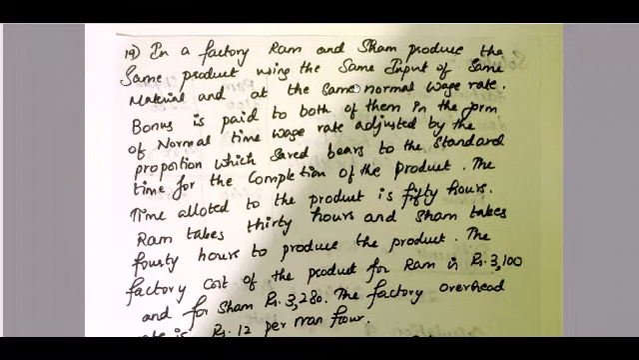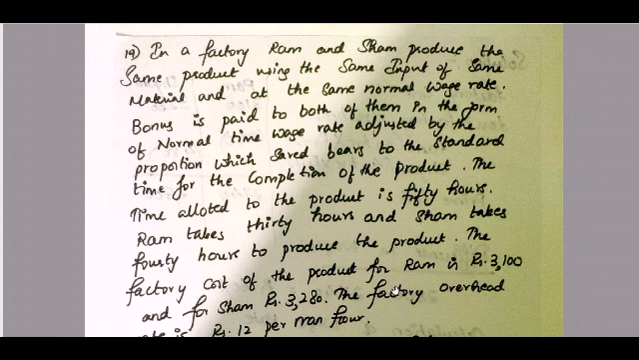So moving on to your next question. In a factory, Ram and Shyam produce the same product using the same input of same material and at the same normal wage rate. Bonus is paid to both of them in the form of normal time wage rate adjusted by the proportion of time saved based on the standard time for the completion of the product. The time allotted to the product is 50 hours. So what is your standard time? 50 hours. So Ram takes how many hours? 30 hours, and Shyam takes 40 hours to produce the product.